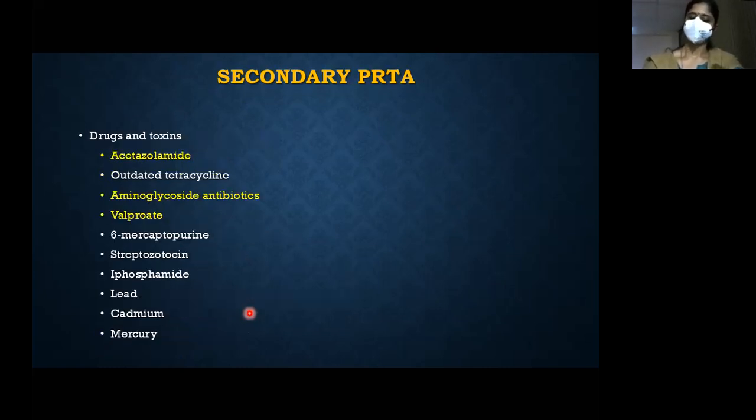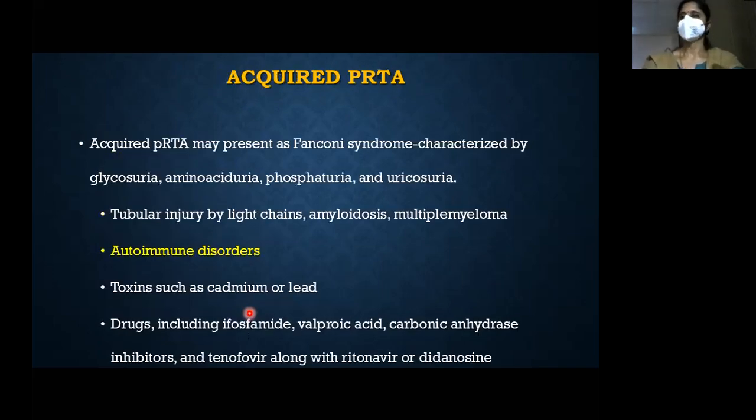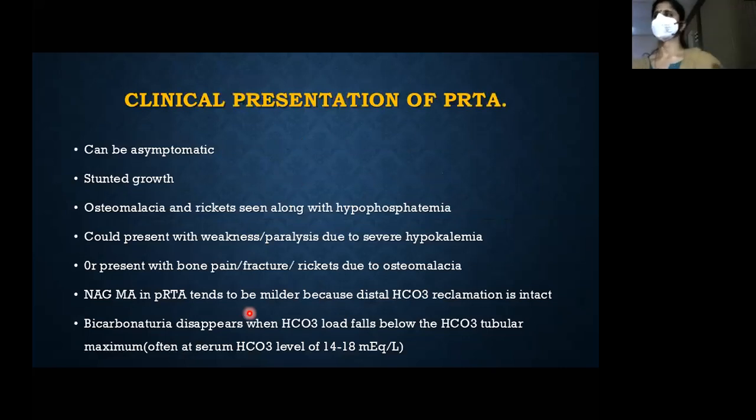Then drugs. Common drugs which I've highlighted are aminoglycoside, valproate, and acetazolamide, and there are so many causes of acquired RTA: paraproteinemias, toxins like cadmium and lead, autoimmune diseases, and drugs. What is the usual presentation of proximal RTA? It can be asymptomatic, or in children it might present as stunted growth, osteomalacia, or rickets. Or the patient can present with Fanconi syndrome complications, such as hypophosphatemia.